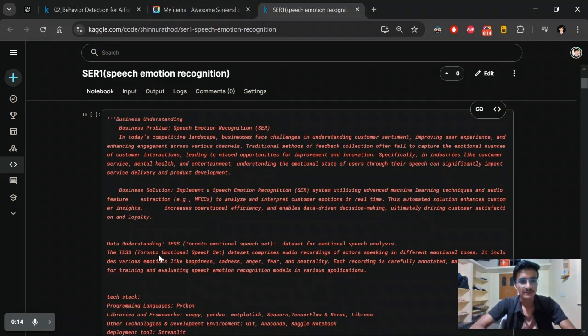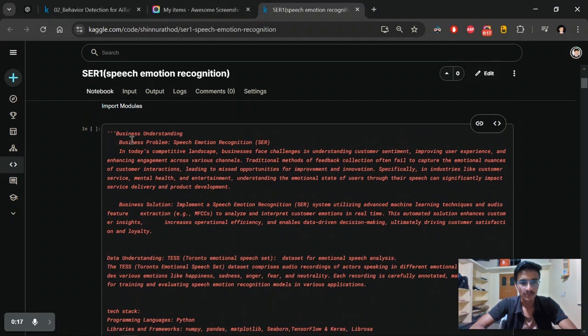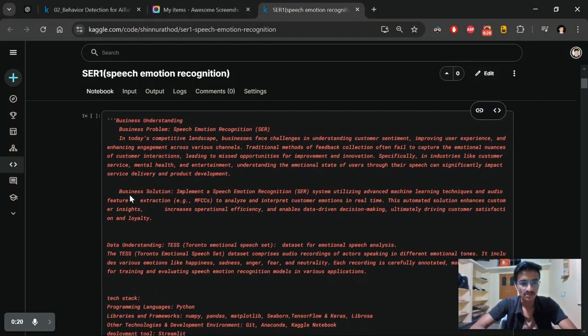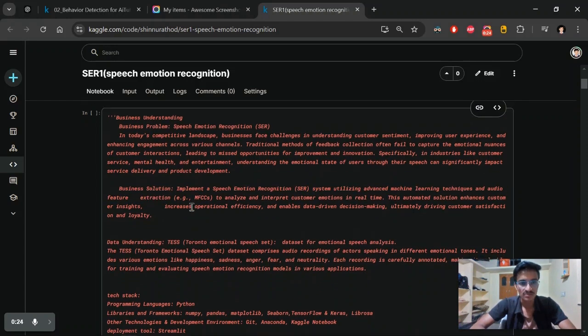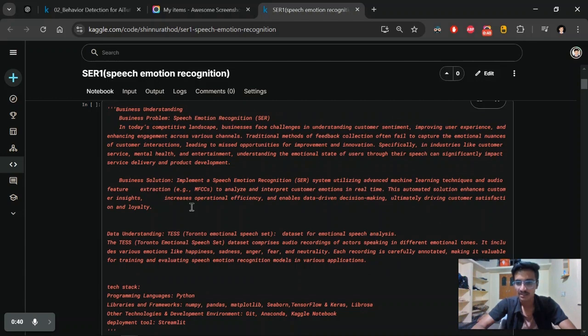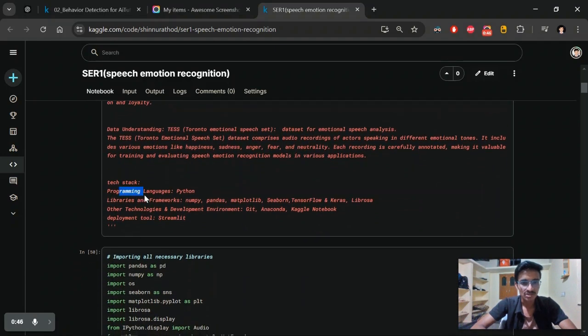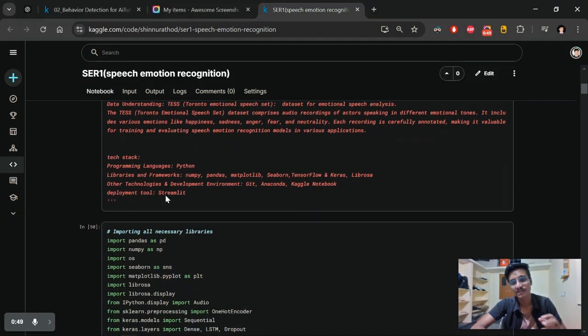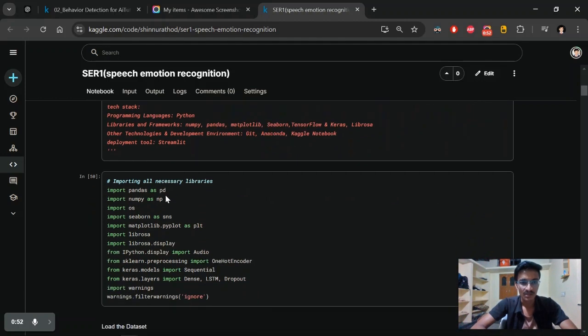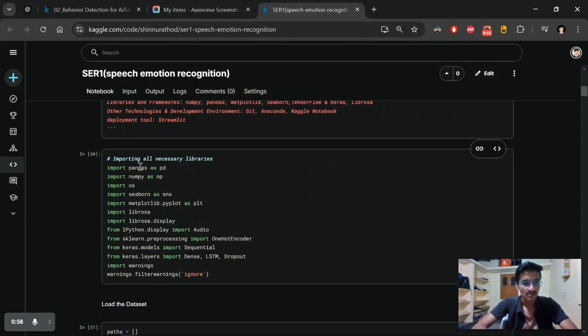Let's dive into it. First of all, I wrote here the business understanding, the problem and use cases of this project. The solution is implementing speech emotion recognition in many fields or domains to capture the behavior or emotion of the customer, or any person we can say. Then I mentioned the technical stack, meaning the technologies I used in this project, and let's go to the main part of this project.